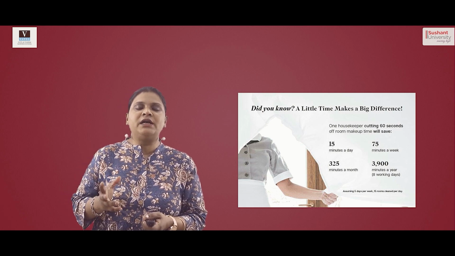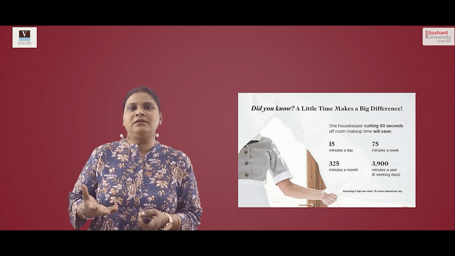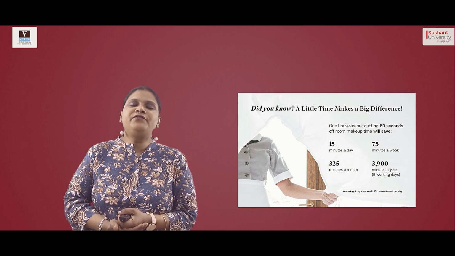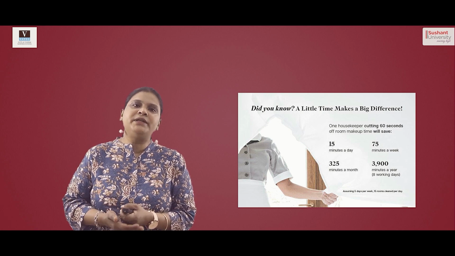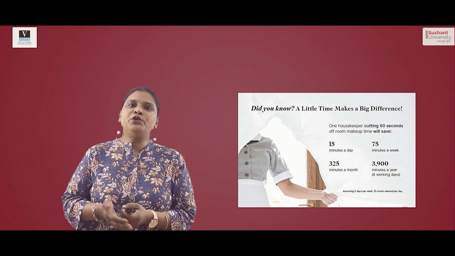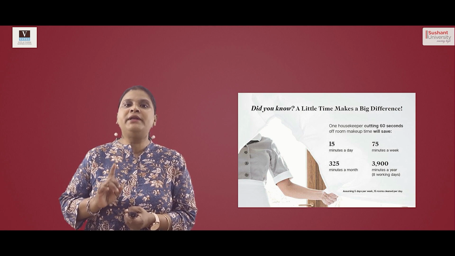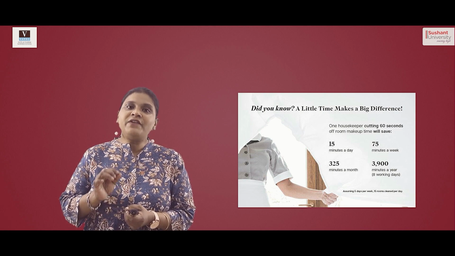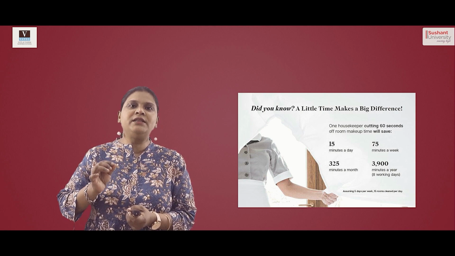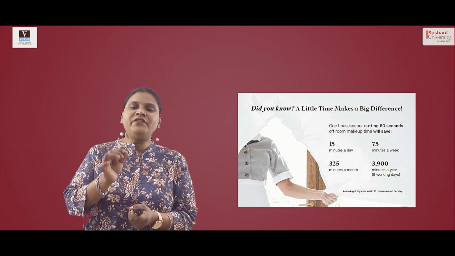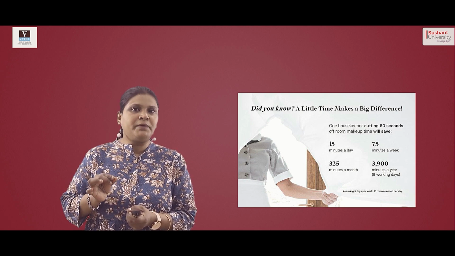Now, a simple example in this picture shows how time and motion study can benefit housekeeping department. If, for example, a person takes 30 minutes to clean a room, and using this study I've managed to save 1 minute, it means every day 15 minutes that housekeeper is saving.